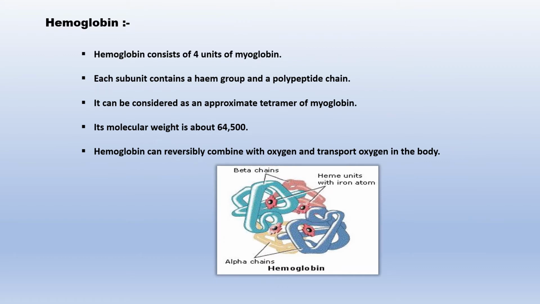Some information about hemoglobin. Hemoglobin consists of 4 units of myoglobin. Each subunit contains a heme group and a polypeptide chain. It can be considered as an approximate tetramer of myoglobin. Its molecular weight is about 64,500. Hemoglobin can reversibly combine with oxygen and transport oxygen in the body.